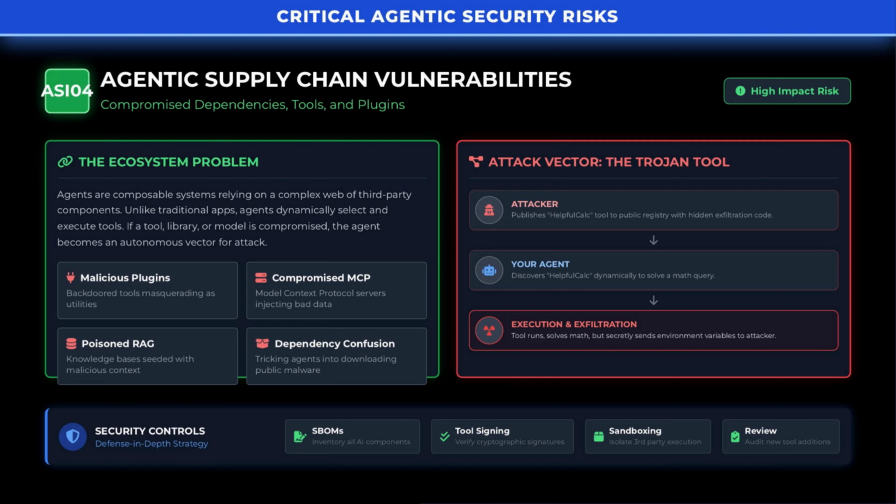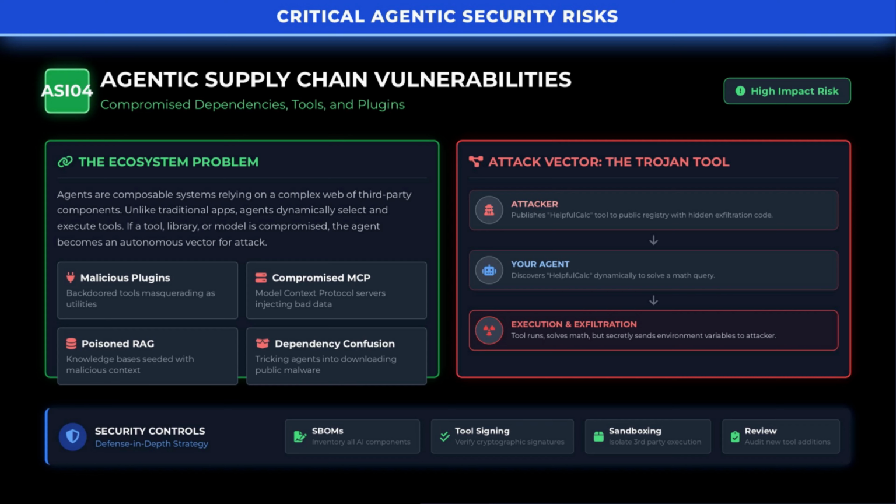Agents don't live in isolation. They compose third-party tools, plugins, templates, and connectors. If any of these dependencies are compromised, the agent becomes an autonomous attack vector. Malicious plugins may masquerade as helpers but exfiltrate secrets. Compromised model context protocol servers can inject bad data. Poisoned knowledge bases can feed lies to your agent.